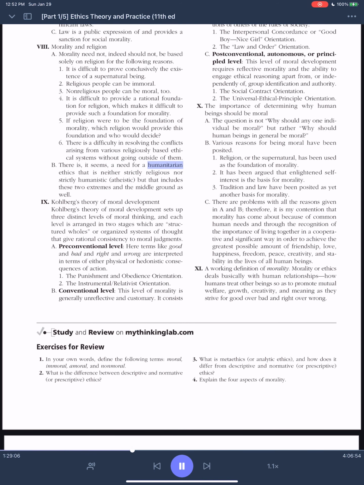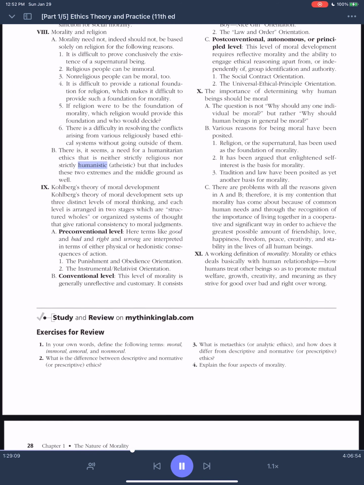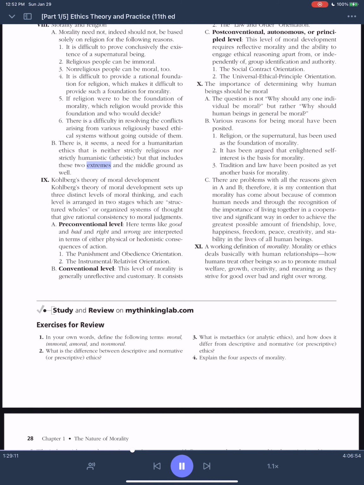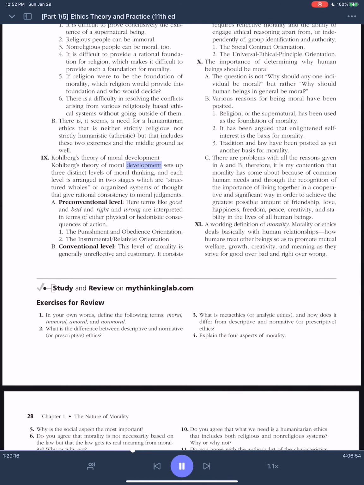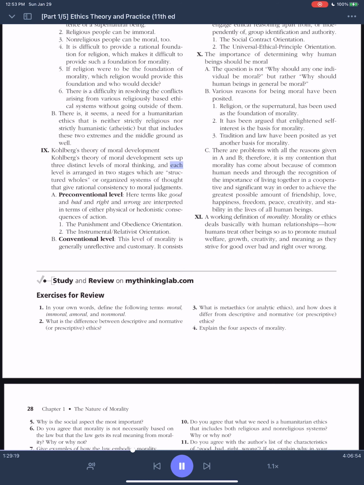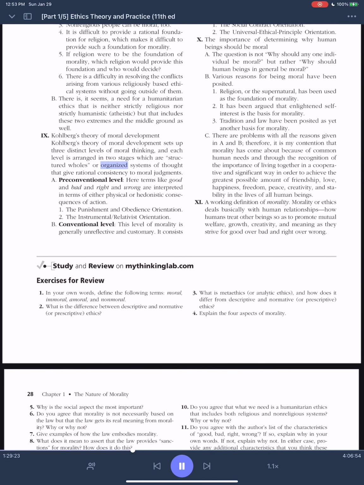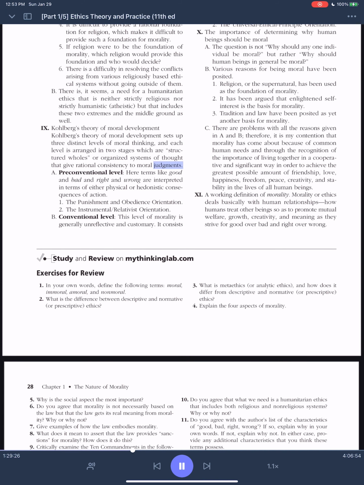There is, it seems, a need for a humanitarian ethics that is neither strictly religious nor strictly humanistic, atheistic, but that includes these two extremes and the middle ground as well. 9. Kohlberg's theory of moral development. Kohlberg's theory of moral development sets up three distinct levels of moral thinking, and each level is arranged in two stages which are structured wholes or organized systems of thought that give rational consistency to moral judgments.